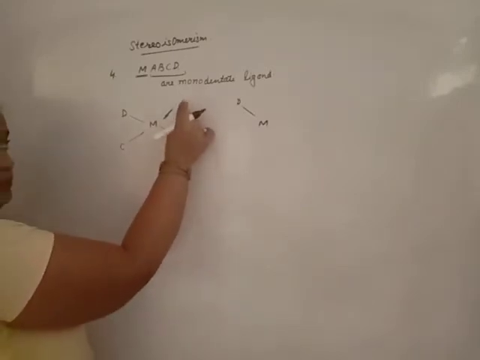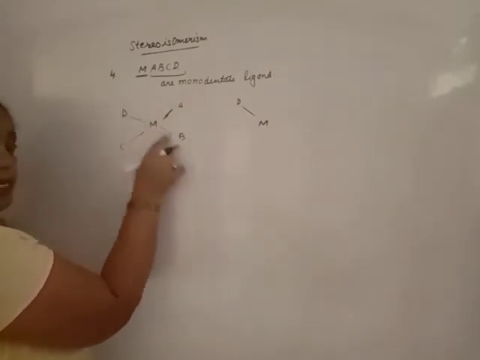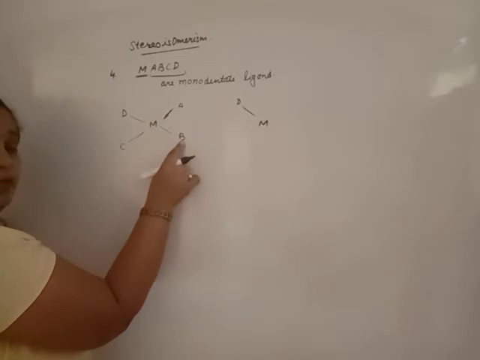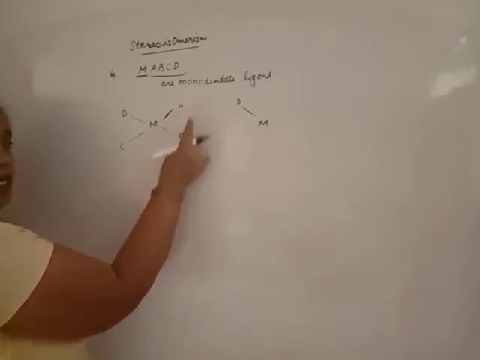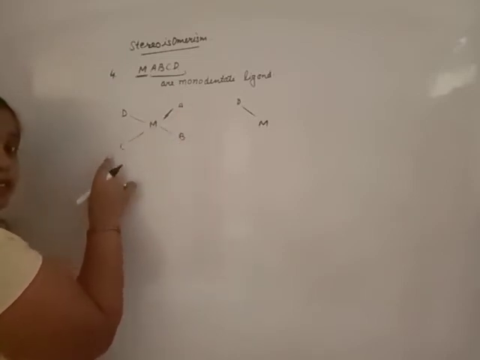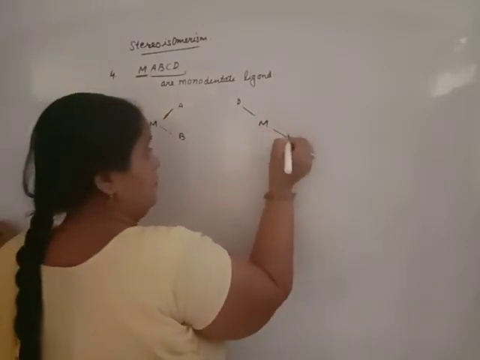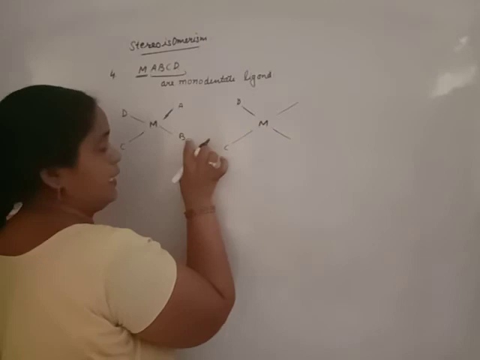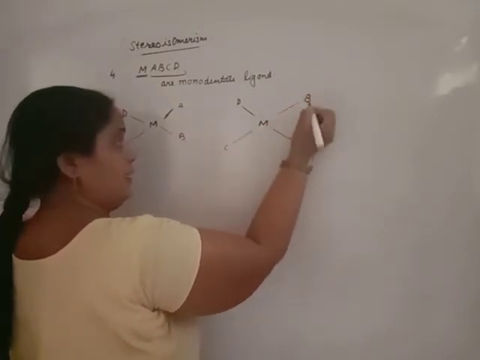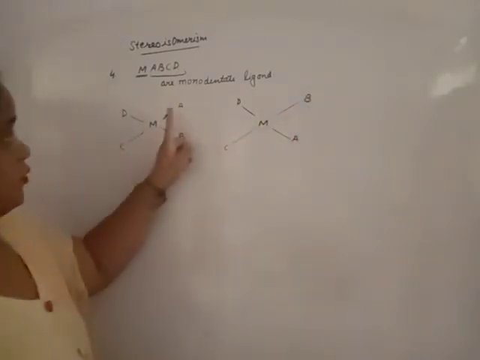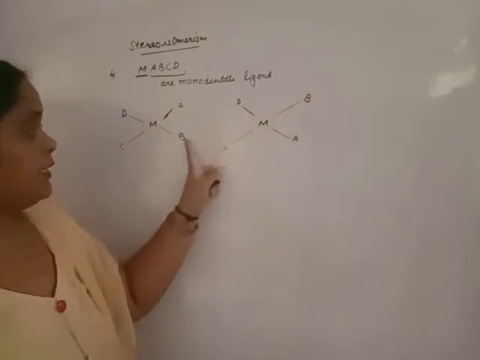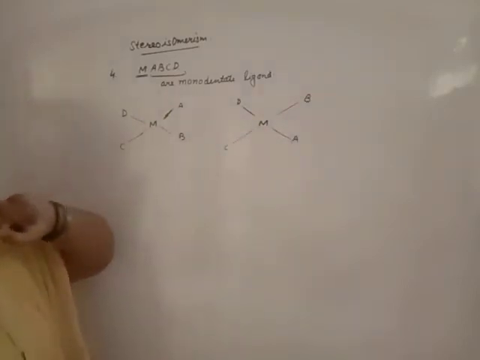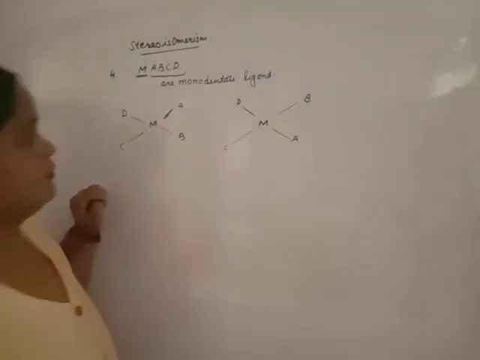Now, first, at the parallel side of B, B is displaced by A, and another B is displaced by C. Now, C remains as it is and B is exchanged by A. In place of A, B. In place of B, it is A. Neither cis nor trans.